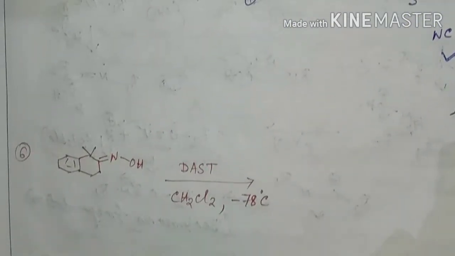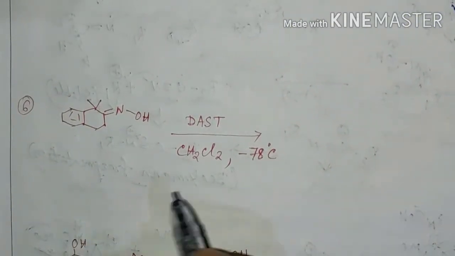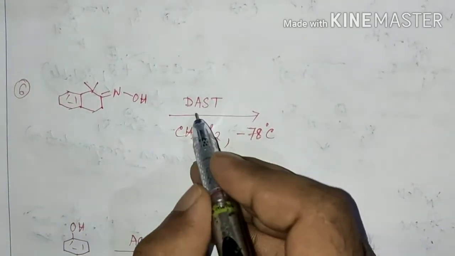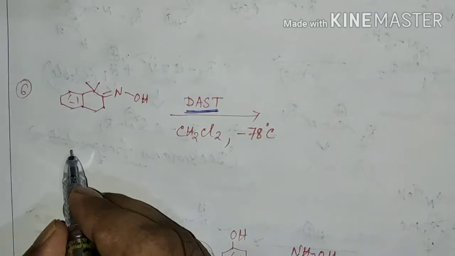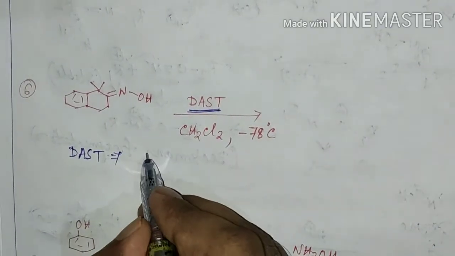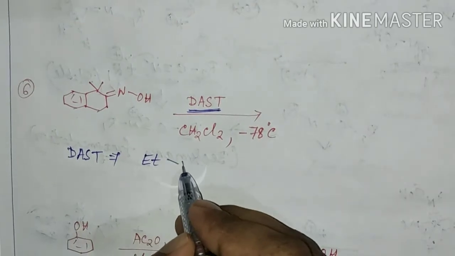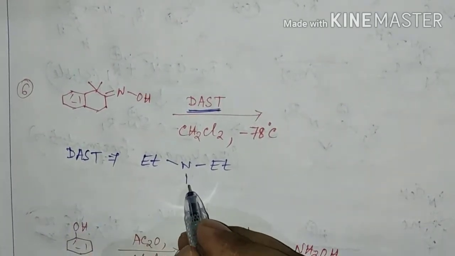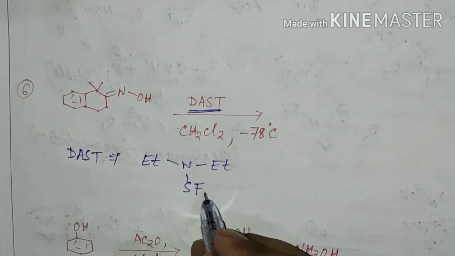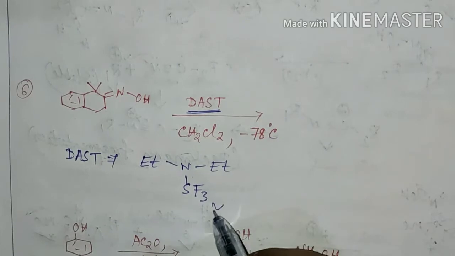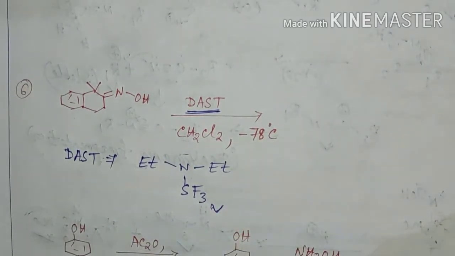Now let's see another example of this fragmentation reaction. Here is an interesting reagent, DAST, that is diethylaminosulfur trifluoride, and in this reaction this species acts as a fluoride source.